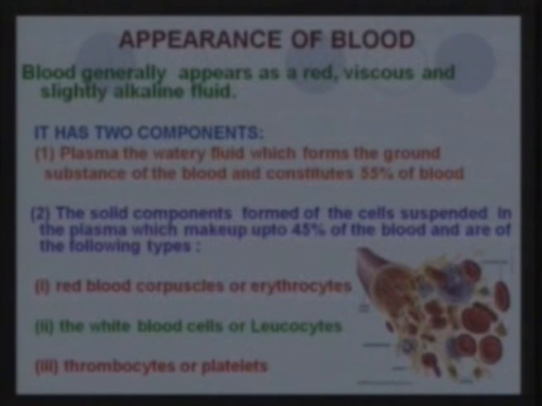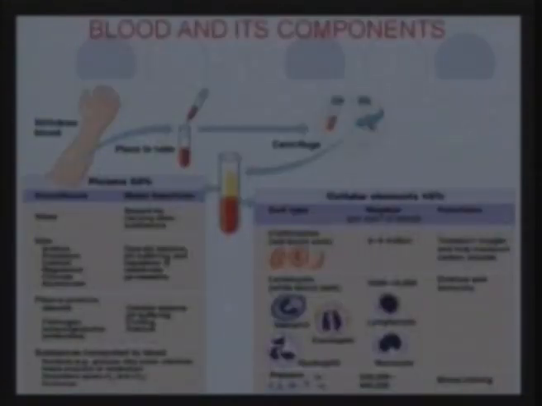In the figure you can see these are the red blood cells, these are the white blood cells, and you have small platelets as well. How does one know that it has 2 components, basically the plasma and the solid part? If you centrifuge the blood, it forms 2 parts. You have the plasma in the test tube above, and you have the solid component below. You can see the red erythrocytes, which are the red blood cells, and the leukocytes, which are the white blood cells. The white blood cells include the basophils, eosinophils, lymphocytes, monocytes, and neutrophils, and then you have the platelets.